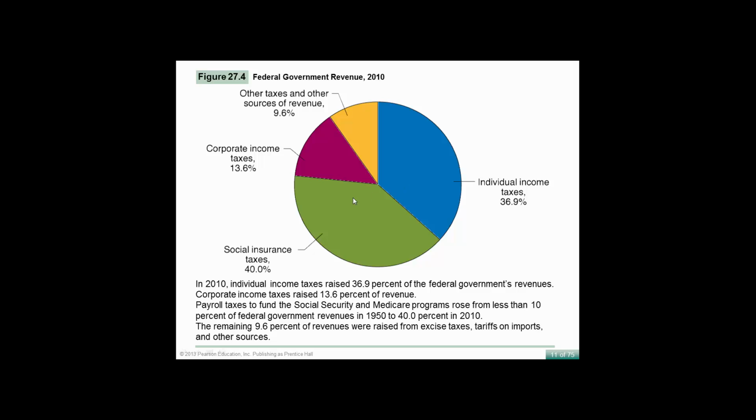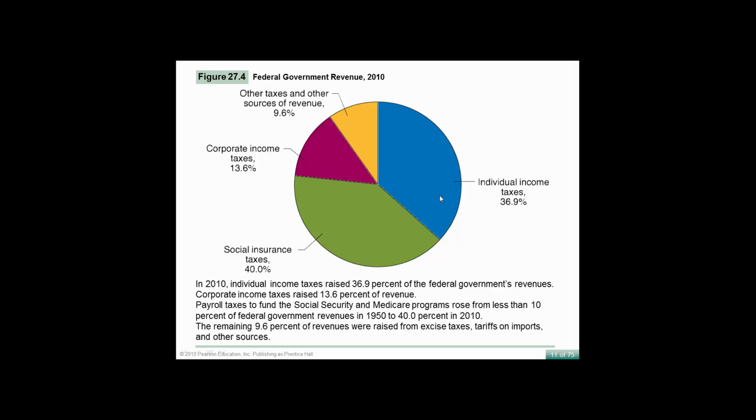36.9% of tax is from individual income taxes. Social insurance is Medicare and Social Security, which is 40% of the revenue collected. 13.6% is corporate taxation. People go crazy when they hear this number, but you have to remember what percentage of all the businesses are actually corporations. A very small percentage is making up 13.6% of all tax revenue.